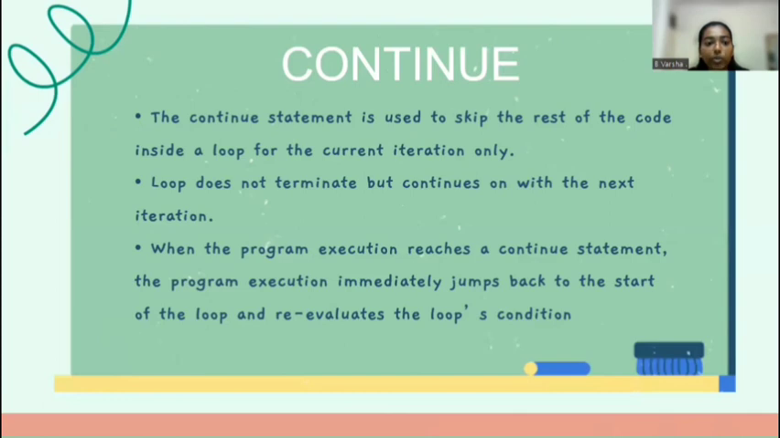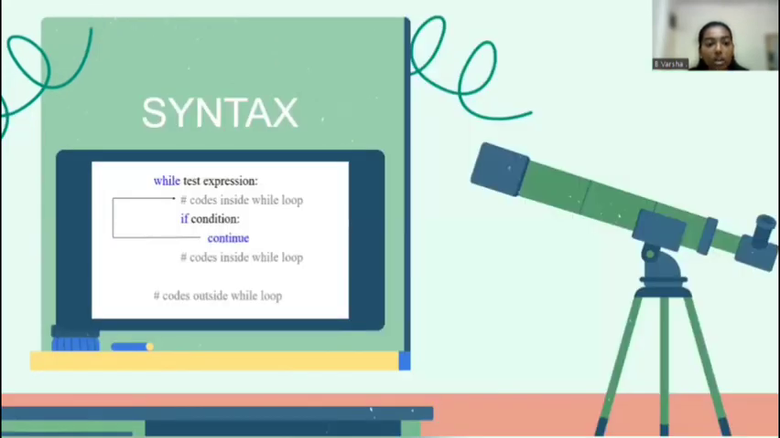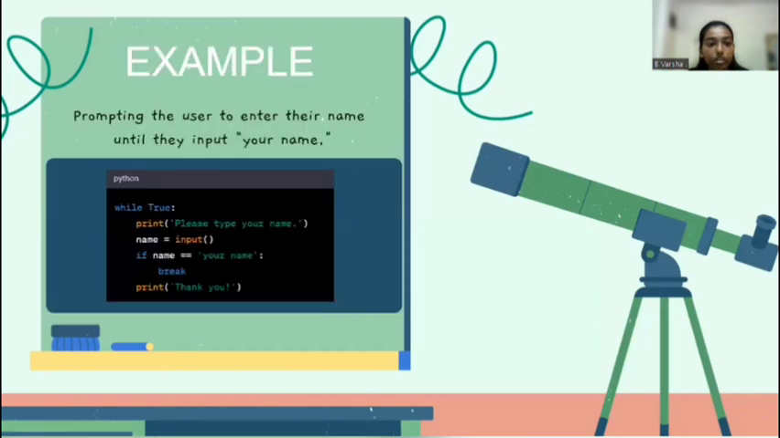Now coming to continue. The continue statement is used to skip the rest of the code inside a loop for certain iterations only. The loop does not terminate but continues on with the next iteration. When the program execution reaches a continue statement, the program execution immediately jumps back to the start of the loop and re-evaluates the loop's condition. Syntax is while test expression, if condition, and continue. It is an example of continue.